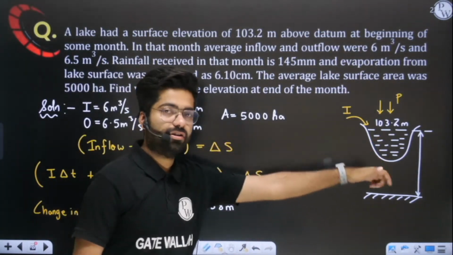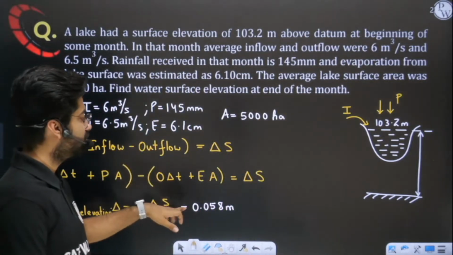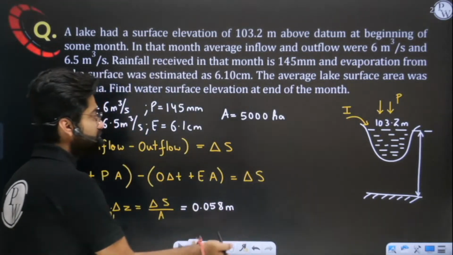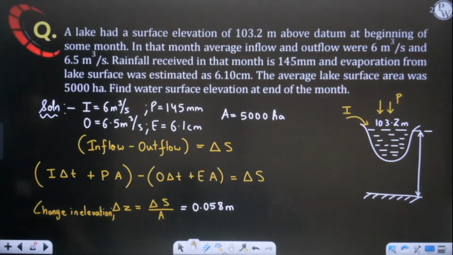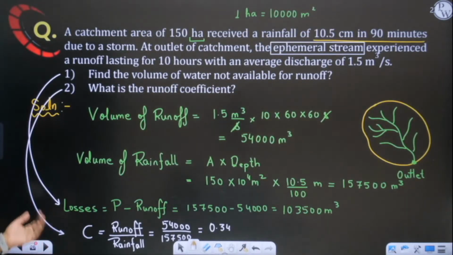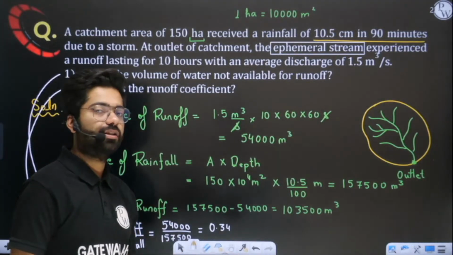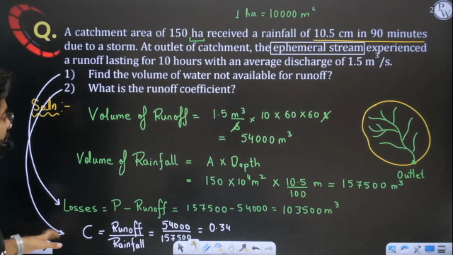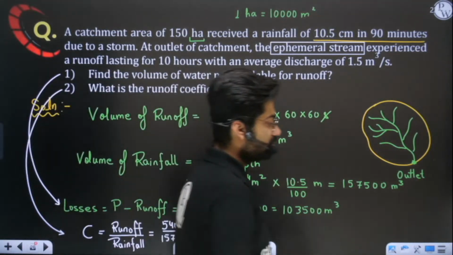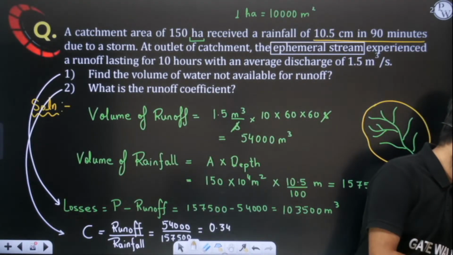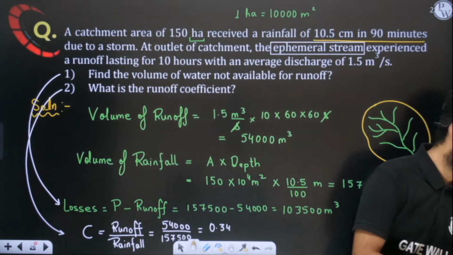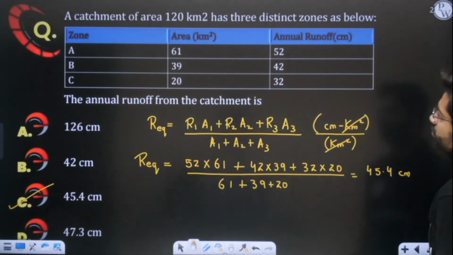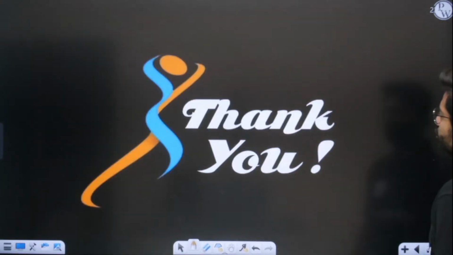Then the final elevation will be what? 103.2 is the initial level of water at the start of the month. So finally the level will be 103.2 plus this, because the water level will increase. So you can evaluate the final level after 1 month. Then we solved another beautiful question, with the help of which the entire runoff concept, I hope, was clear to you. Yes, 103.258. Brilliant, perfect answer. So you have already solved this, and then we discussed one runoff question. I hope this is clear to you.